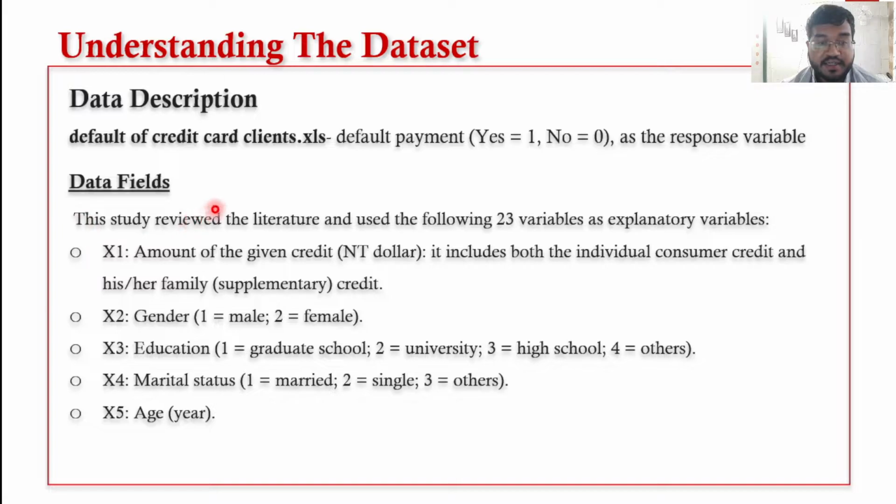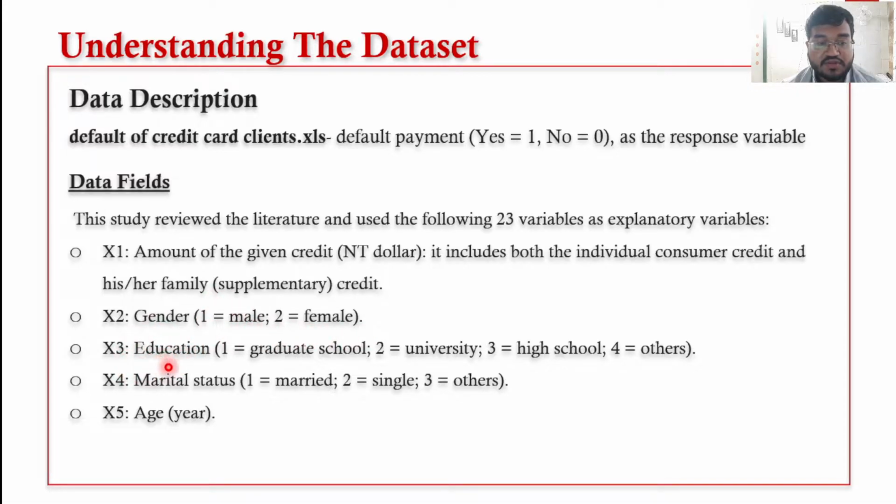In the data field, there are 23 variables used in this data set. They are as follows. X1 denotes the amount of given credit. It includes both individual customer credit and his or her family supplementary credit. X2 denotes gender. 1 corresponds to male, 2 corresponds to female.